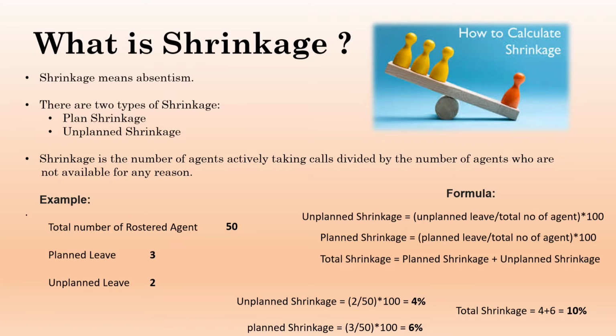If we want to calculate planned shrinkage, we just take the planned leave. The planned leaves are 3. 3 divided by the total rostered agents, 50, and if we want that in percentage, we multiply that by 100, so we get 6%. So I can tell my manager the unplanned shrinkage is 4% and the planned shrinkage is 6%. But now the manager asks me, what's the total shrinkage? We just add both shrinkages. If we add both, the total shrinkage for that particular day is 10%.